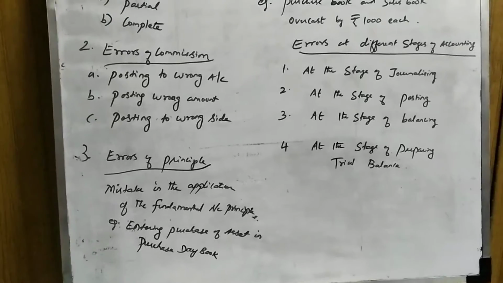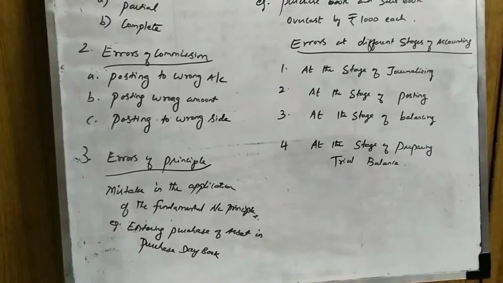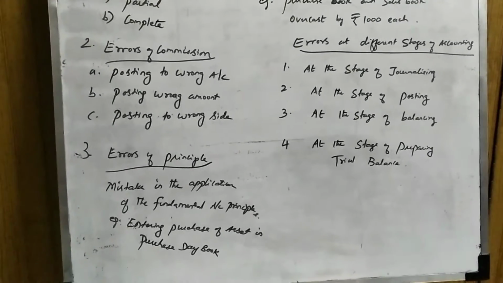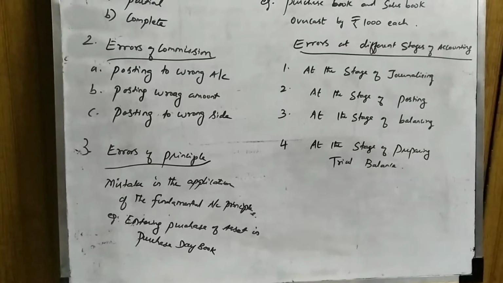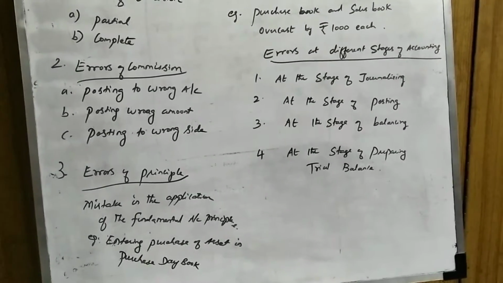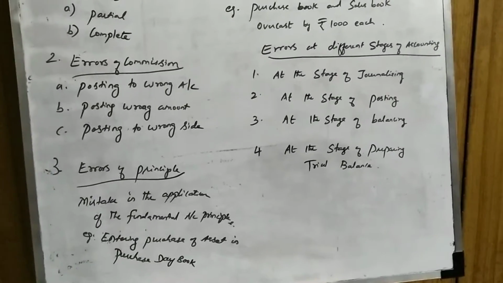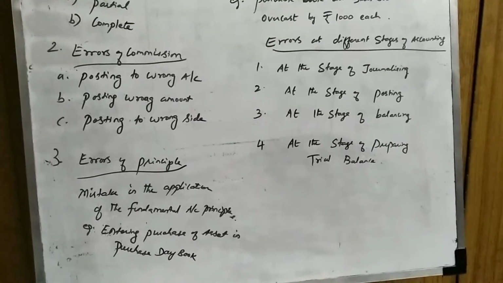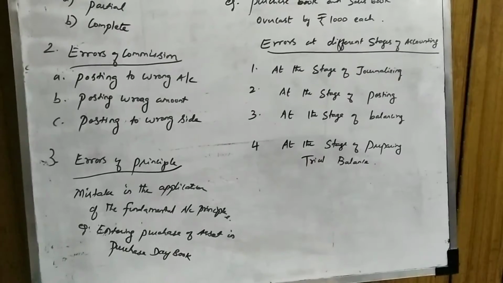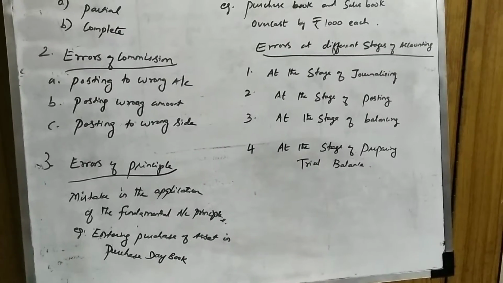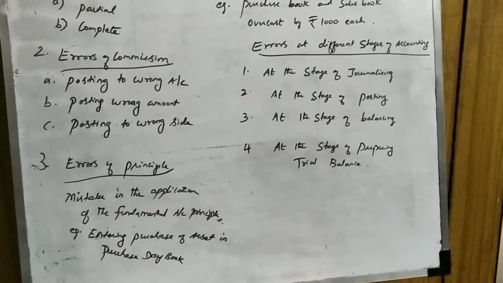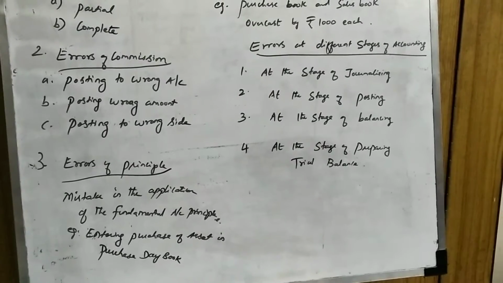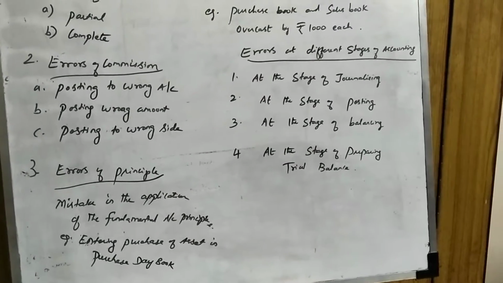The third category is errors of principle. So when we make a mistake in the application of fundamental accounting principles, say for example, when you record purchase of an asset in purchase daybook. In purchase daybook, we are supposed to record only credit purchases of goods and not assets.